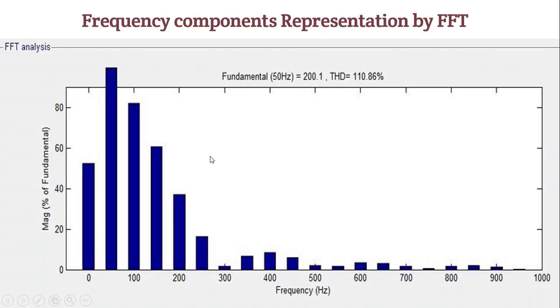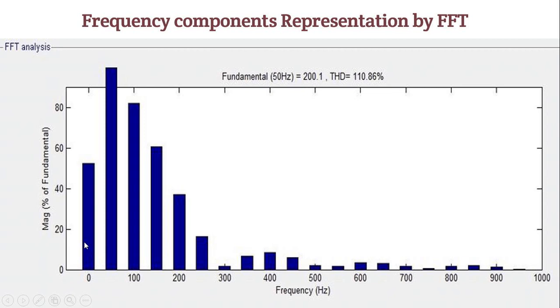This is the spectrum of your harmonic pattern. Here you see that all the components are present. This is the bar chart, which has on the y-axis the magnitude as a percentage of the fundamental, and on the x-axis the frequency.